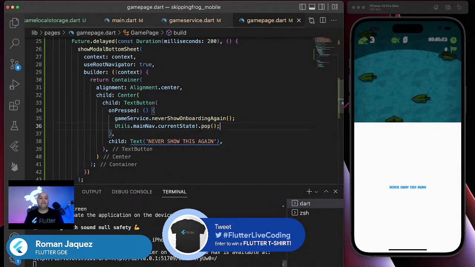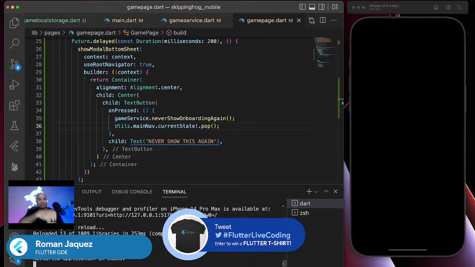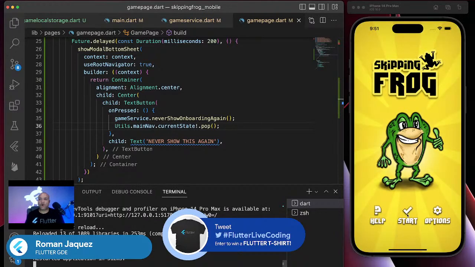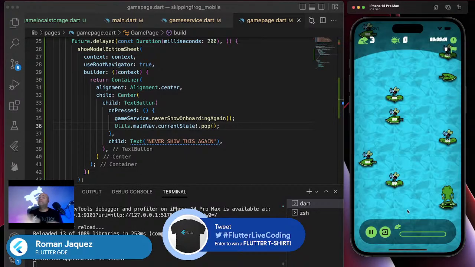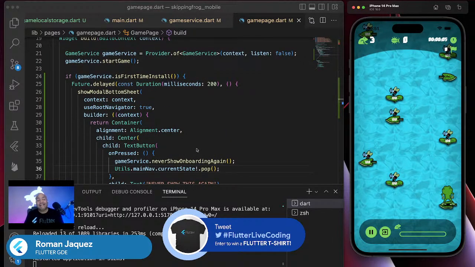So let me save it again, reload the application. Now when I hit this, it should be able to pop it, but let's try it again. Let me reload the whole thing, because I should be able to just pop it out of the way. So let's try that. I'm going to go start, and you see it doesn't show anymore. Why? Because it pulled the value, and because it was not the first time installed, it was true. Is it the first time? No, it's not. If it's the first time to install, then you show it.